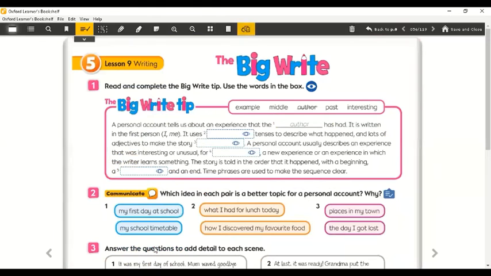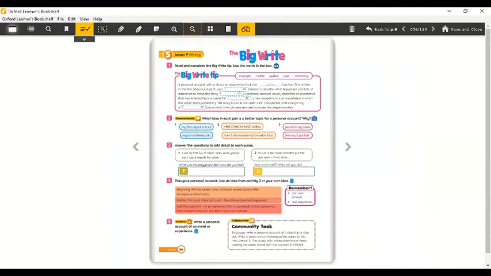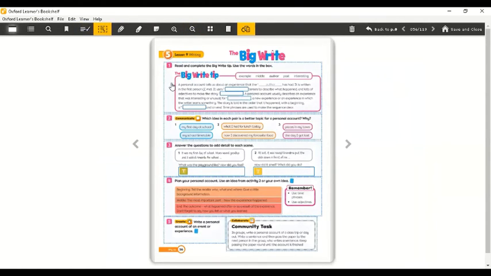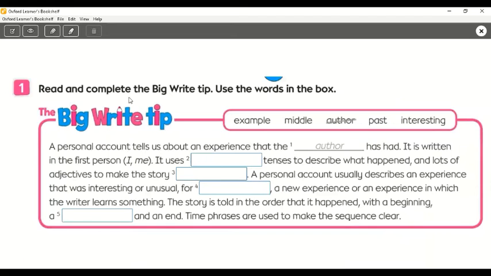Now let's go to your activity book. Page 56. Activity book, page 56. Let's start with number 1. Read and complete the Big Write tip. Use the words in the box. Look at here. We have example, middle, author, past, and interesting.